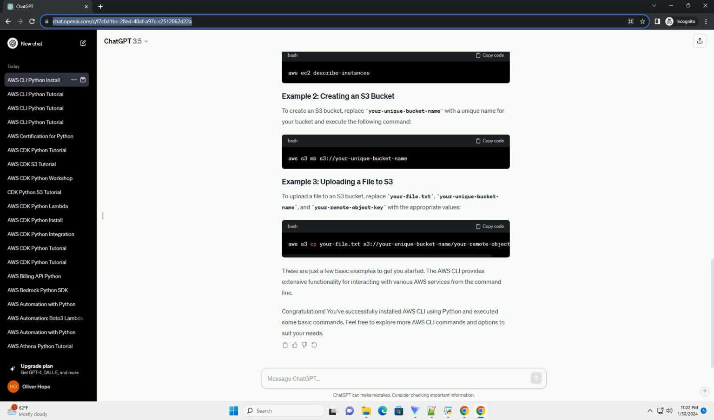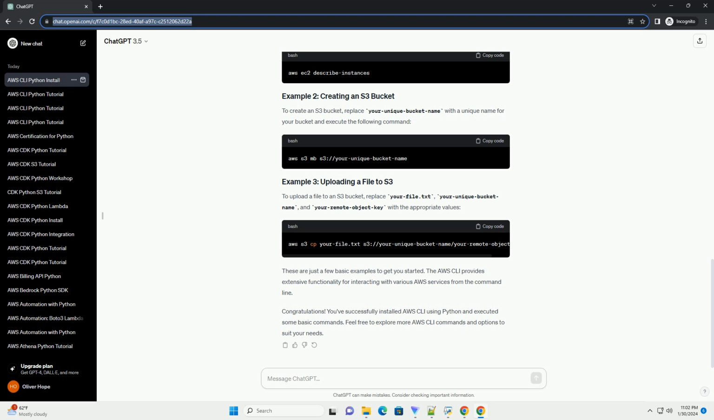Open your terminal or command prompt and run the following command. This will install the AWS CLI along with its dependencies. Once the installation is complete, you need to configure AWS CLI with your AWS credentials. Run the following command. You will be prompted to enter your AWS Access Key ID, secret access key, default region, and output format. Make sure to obtain your access keys from the AWS Management Console.